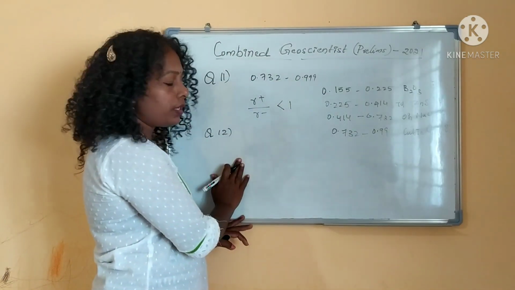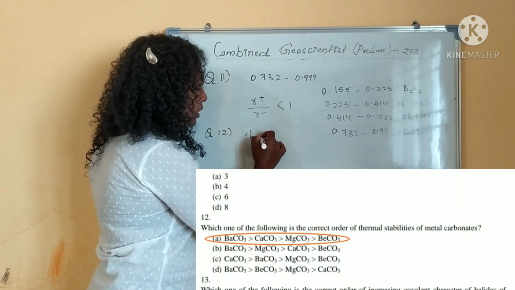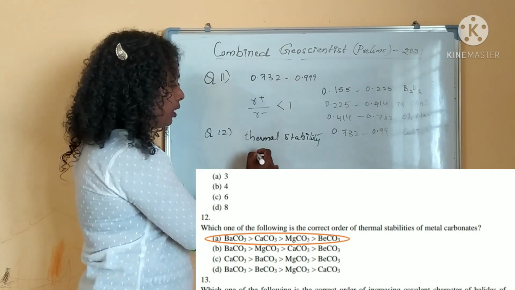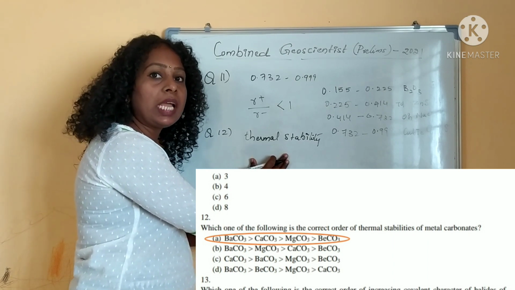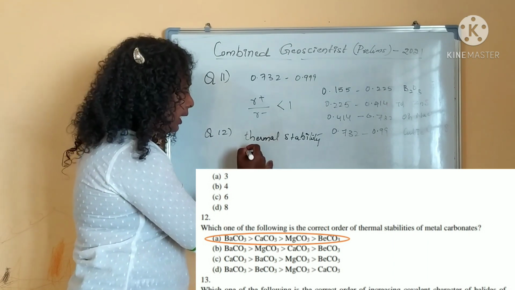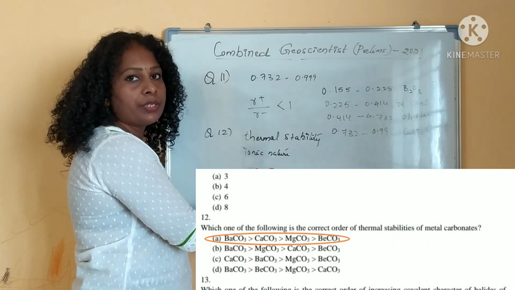Your question number 12 is about thermal stability. Okay, which one of the following carbonates? I will be telling you, thermal stability depends on the ionic character, the ionic nature. Okay, how do you find out the ionic nature?